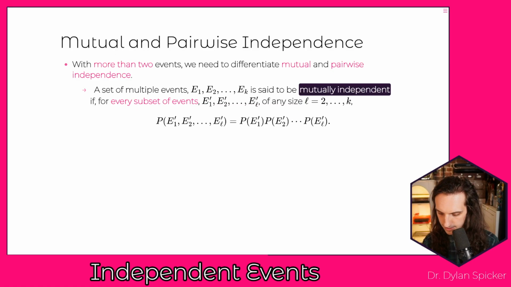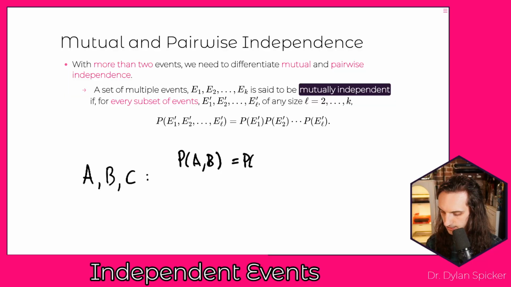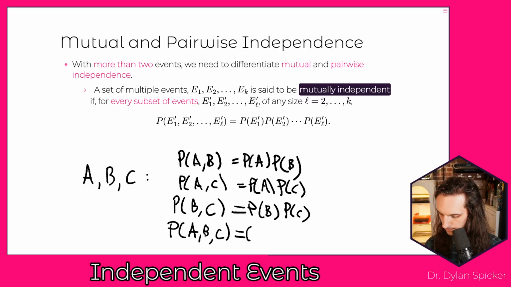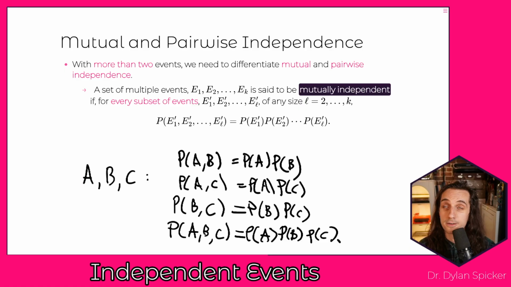So for instance, if we have events A, B, and C, then we would need to check: is the probability of A and B equal to the probability of A times the probability of B? Is the probability of A and C equal to the probability of A times the probability of C? Is the probability of B and C equal to the probability of B times the probability of C? And is the probability of A, B, and C equal to the probability of A times the probability of B times the probability of C? So you'd need to check all of those different conditions. And if they all hold, then you would say that they are mutually independent.